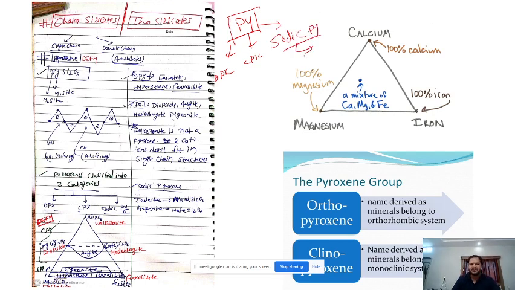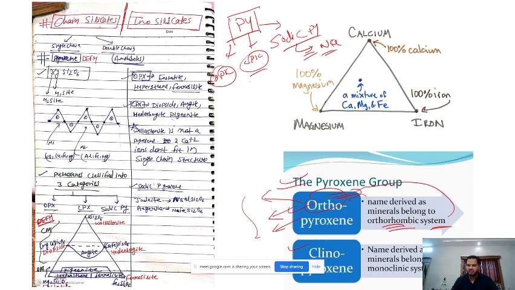Sodic means these are rich in sodium, and what these are rich in we'll see in a few minutes. So see here, the pyroxene group. Two important ones are orthopyroxene and clinopyroxene. This "ortho" comes from its orthorhombic crystal system. So these minerals, two or three names will be important, they all have an orthorhombic system.